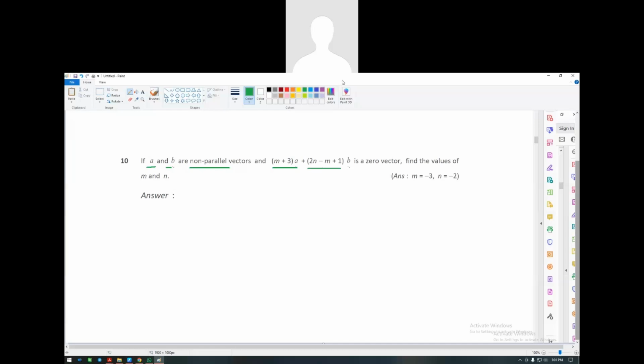Just like the earlier question, I'm going to rewrite this one. What they're saying is m plus 3 A plus 2n minus m plus 1 B is equals to 0, correct?